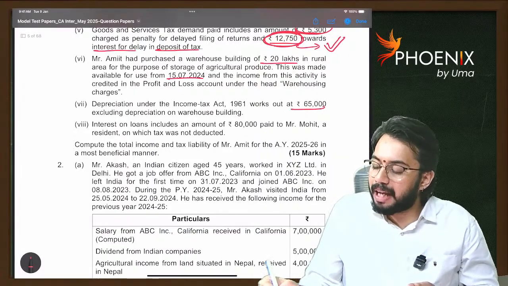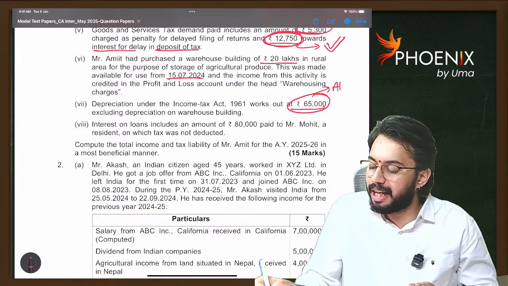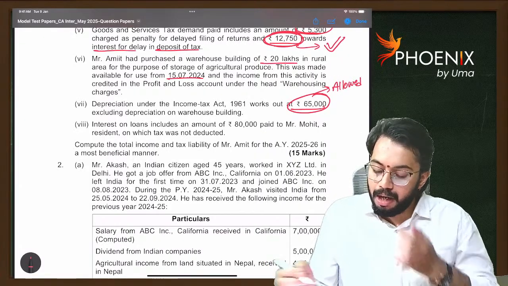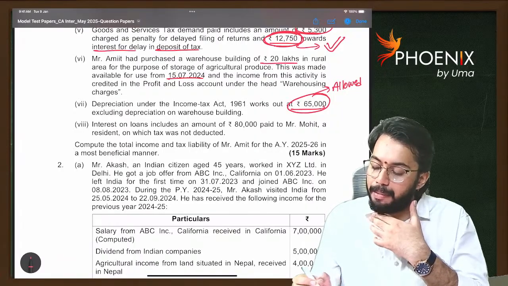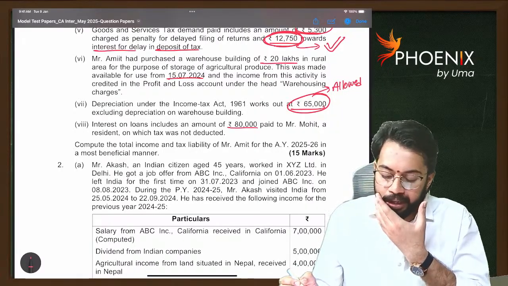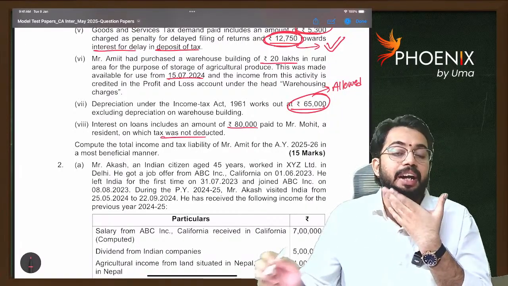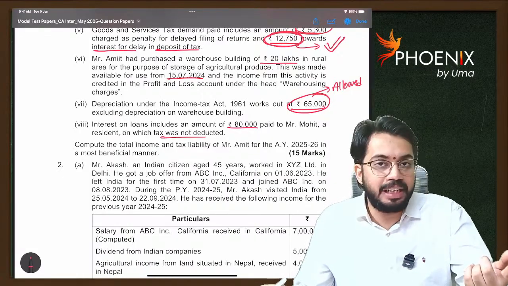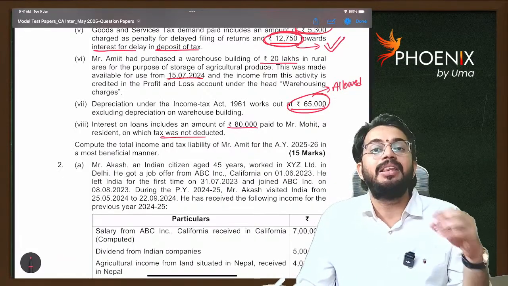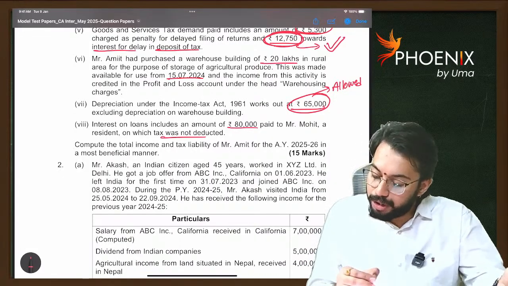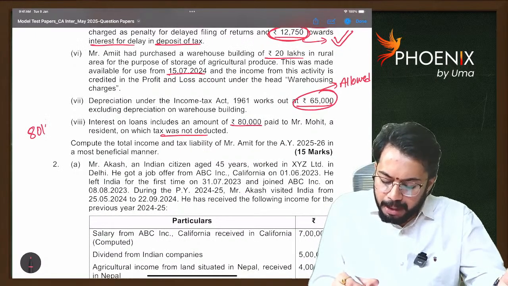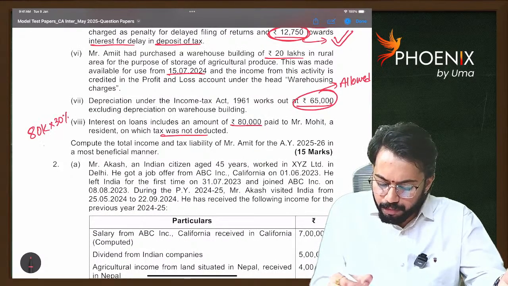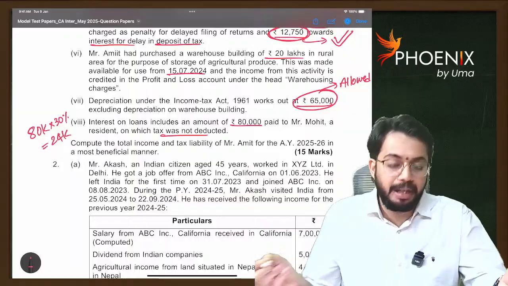Depreciation under Income Tax Act 65,000, that is allowed as deduction. Next, interest on loan includes an amount of 80,000 paid to Mohit, resident, TDS not deducted. Whenever payment is made to a resident and TDS is not deducted, 30% will be disallowed. So 80,000 into 30%, how much? 24,000 is to be disallowed.